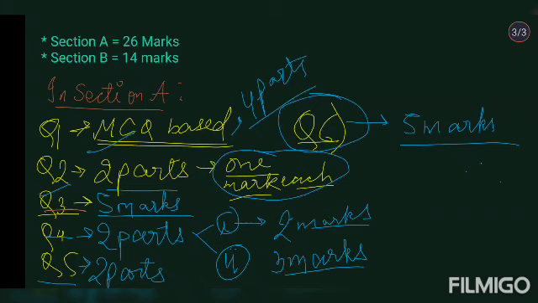Now let's move to section B, which is going to be of 14 marks. As I already told you so many times, I think in the very same video, the thing that you have to know is that in section B, you only have to attempt 4 questions, and generally ISC students are advised to attempt section B, then section C. So I will be only dealing with section B, which is going to have question 7, 2 parts, again 1 marker each, and they are going to be MCQ based.